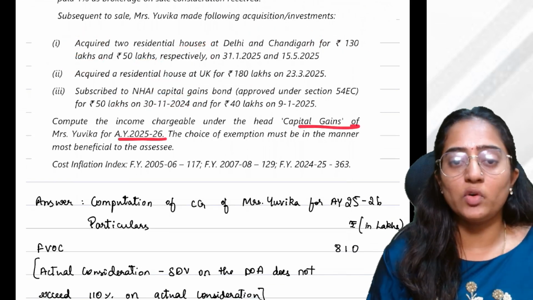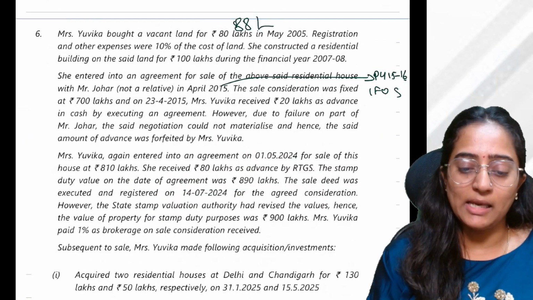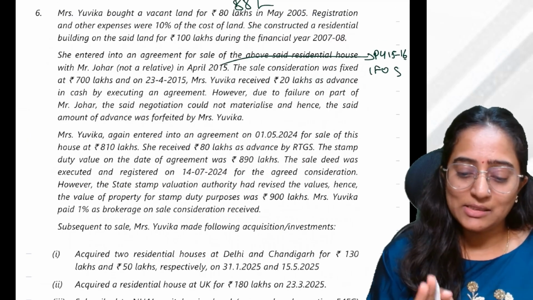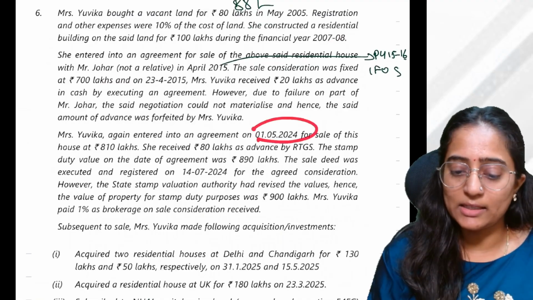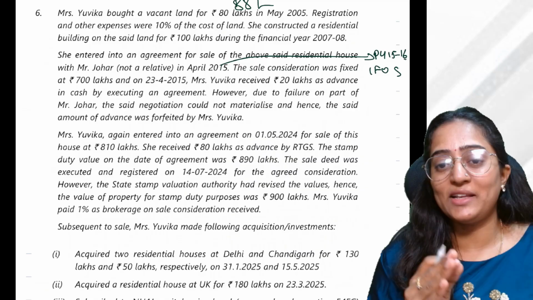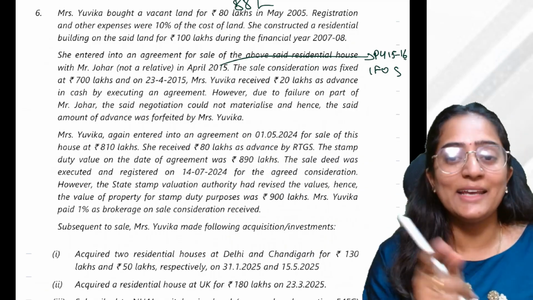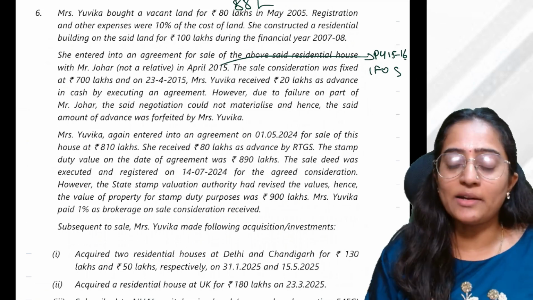Capital gain we have to find for 25/26. Choice of exemption must be in the matter, most beneficial. CI is there. When did this sale actually happen? Can I say the sale actually happened on 14/7/2024? This is on or before 23/7/2024. So we have only 20% with indexation benefit, Section 112.